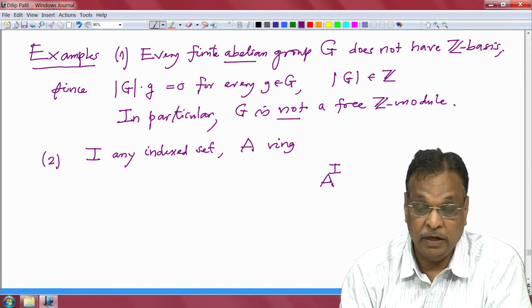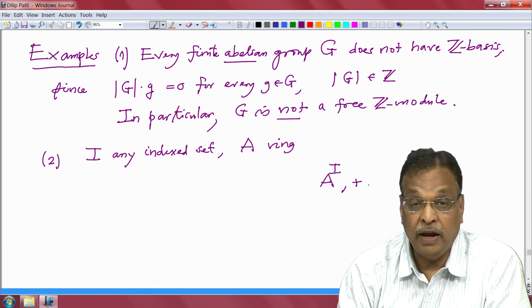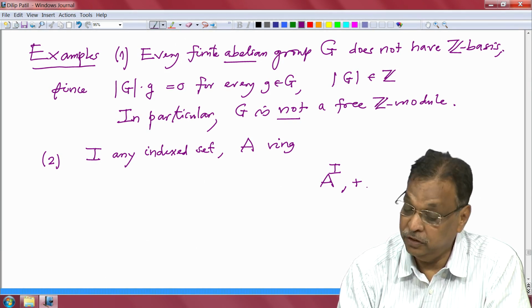With that it becomes an abelian group, and we also take component wise scalar multiplication.